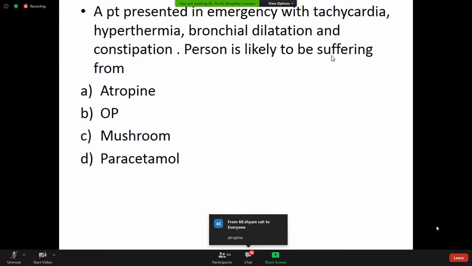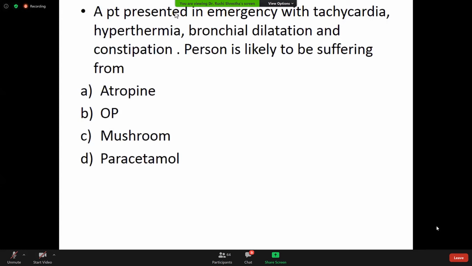So the answer is atropine poisoning. OP poisoning and mushroom poisoning are manifestations of excessive muscarinic stimulation, with nicotinic manifestations as well in some cases, as for example in OP poisoning. Whereas in atropine poisoning there is a blockade of the muscarinic receptors, and the manifestations will be just the opposite to those of OP poisoning and mushroom poisoning.